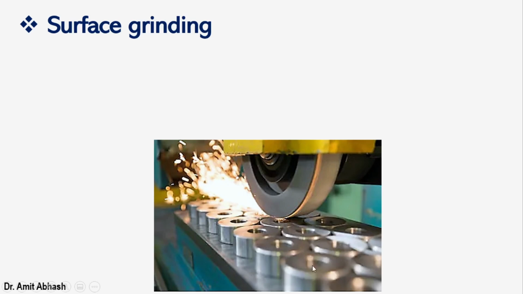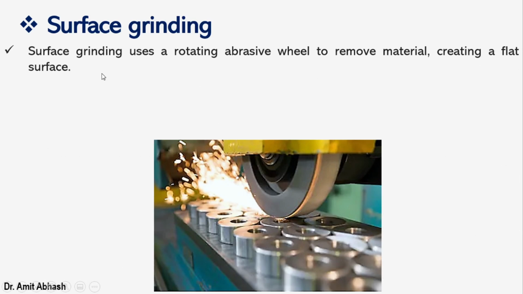So you can see here one of the grinders. Surface means flat surface. If we have to give some extra surface finish, then we will choose the surface grinding machine. Some points are there. Surface grinding uses a rotating abrasive wheel, as you can see here also, to remove the work material, creating a flat surface. So these are the flat surfaces, as you can see here. So we need surface grinding.